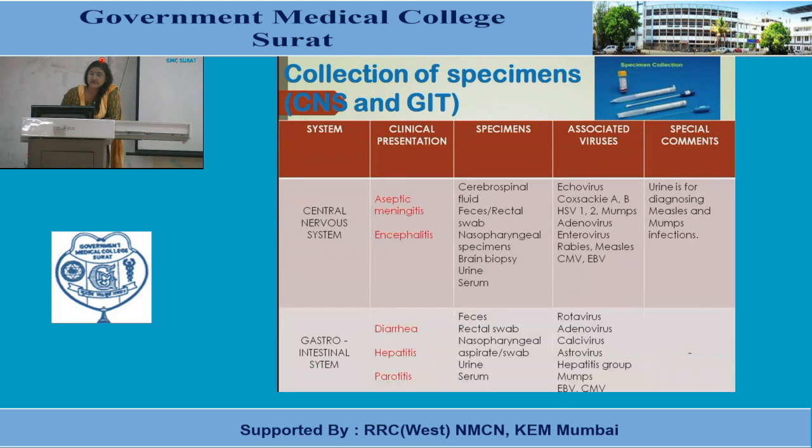Now certain viruses affect the central nervous system, and clinically they will present as aseptic meningitis and encephalitis. Specimens obviously will be cerebrospinal fluid, feces or rectal swabs, in some cases nasopharyngeal specimens, brain biopsy, urine and sputum, serum. The viruses which are found to be associated with CNS infections are echovirus, Coxsackie A and B, HSV 1 and 2, mumps, adenovirus, enterovirus, rabies, measles, CMV and Epstein-Barr virus. Here, in some cases like measles and mumps, urine is also used for diagnosing the CNS infections.